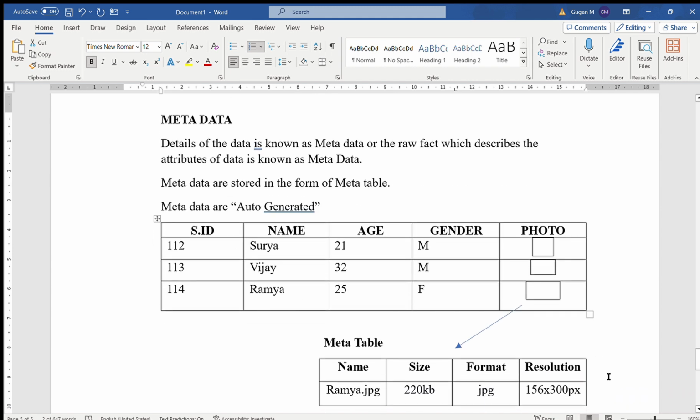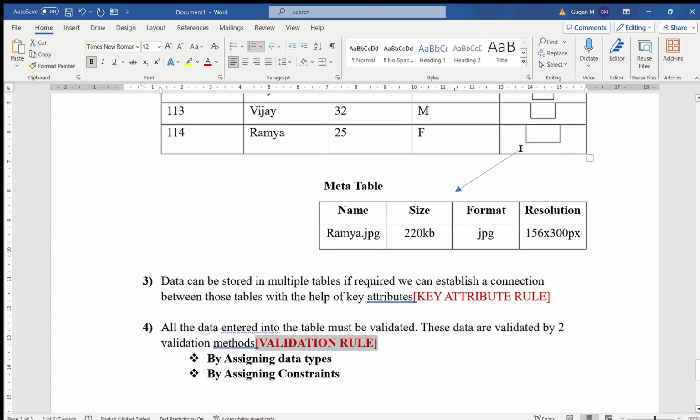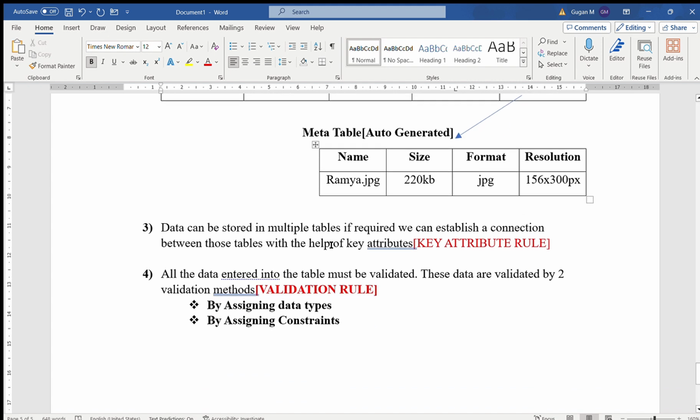For example, if we are storing the image of a particular student, the properties of that image, such as the name and size of the image, are the metadata. The properties of that data are known as metadata, and the meta table is auto-generated. Then the third one is the key attribute rule.